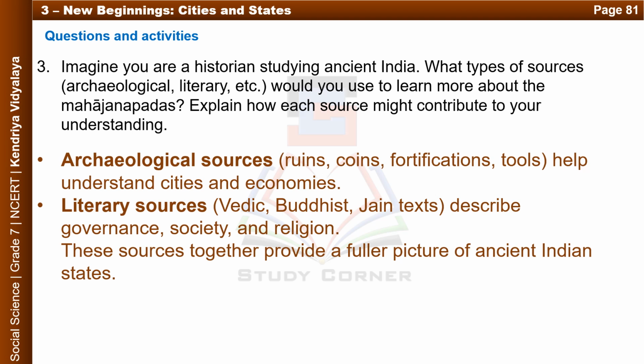Imagine you are a historian studying ancient India. What types of sources, archaeological, literary, etc., would you use to learn more about the Mahajanapadas? Explain how each source might contribute to your understanding. Answer. Archaeological sources like ruins, coins, fortifications, tools help understand cities and economies. Literary sources like Vedic, Buddhist, Jain texts describe governance, society, and religion. These sources together provide a fuller picture of ancient Indian states.